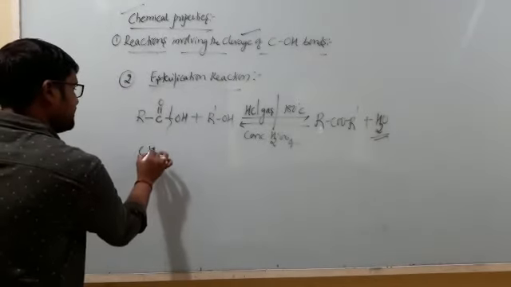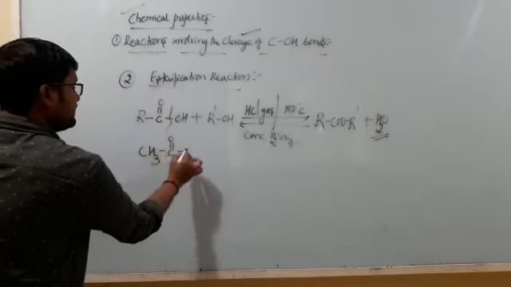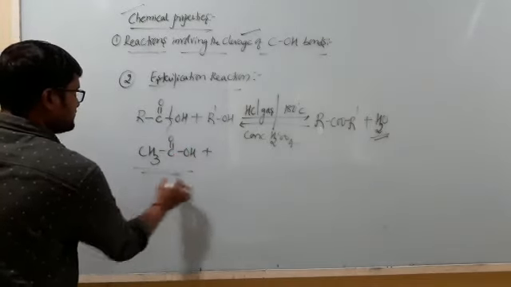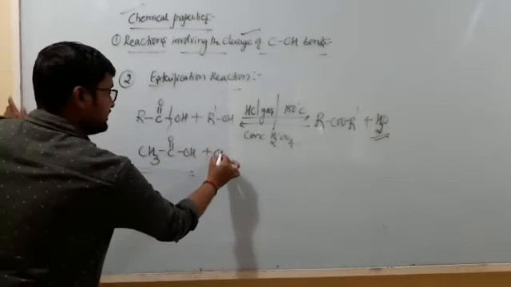Suppose I write a particular example of CH3 C double bond O single bond OH, that is acetic acid.